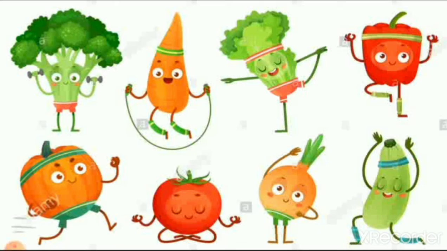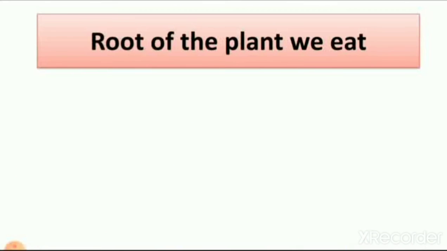Now let's learn among these vegetables like potato, brinjal, tomato, chili and many others like cucumber, which are root vegetables. So today we learn about root vegetables, the root of the plant we eat. Now think, where do roots grow? As we learned in lesson number 3, we need to remember where roots grow.